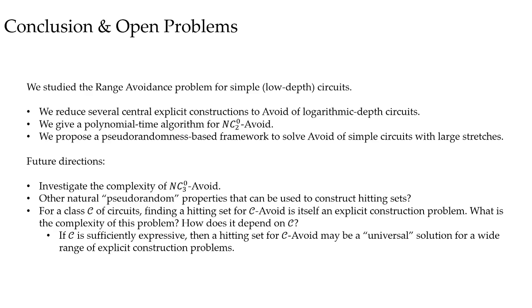Lastly, given a class of circuits C, finding a small hitting set for C-Avoid is itself an explicit construction problem. It might be interesting to figure out how the complexity of this problem depends on the circuit class C. Note that if C is expressive enough, then a hitting set for C-Avoid is in some sense a universal solution for a wide range of explicit construction problems.